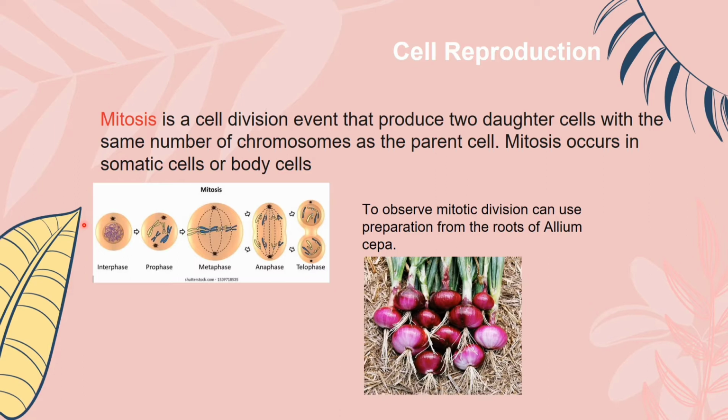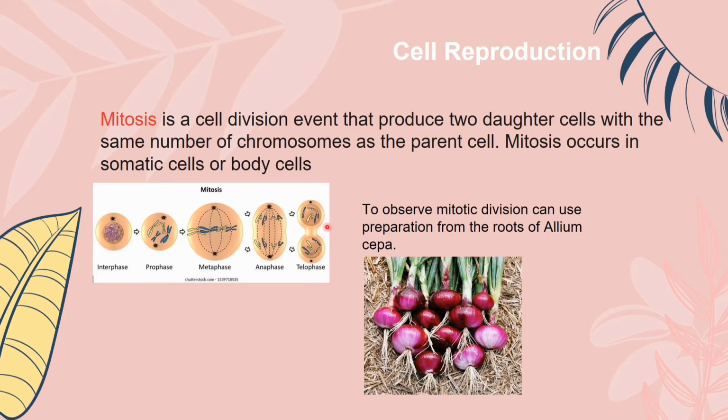Mitosis is a cell division event that produces two daughter cells with the same number of chromosomes as their parent cell. Mitosis occurs in somatic cells or body cells. You can look at the slide. That is an animation of mitosis. Based on the picture, we can know that mitosis has 5 stages. First is interphase, second is prophase, third is metaphase, fourth is anaphase, and the last is telophase.